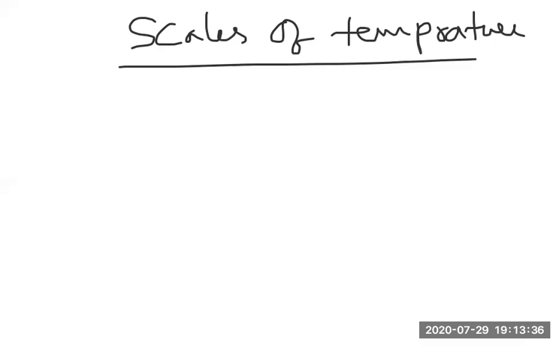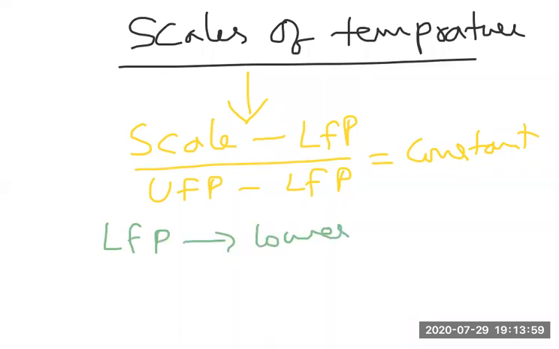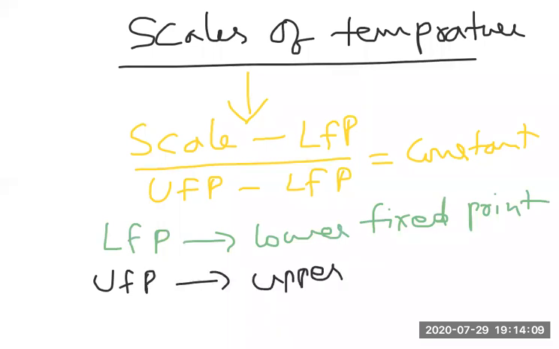If we observe the temperature measuring scales, for any scale there is a formula like this: (Scale minus LFP) by (UFP minus LFP) is equal to a constant. For any scale, this is the formula we have. Here, what is LFP? LFP is called the lower fixed point. And what is UFP? UFP is called the upper fixed point.